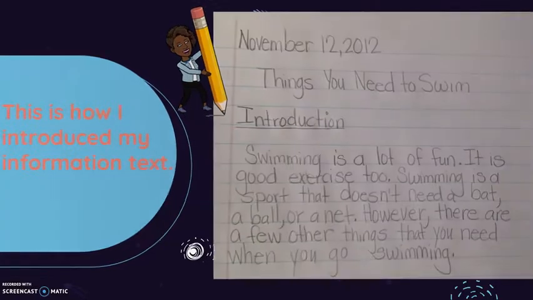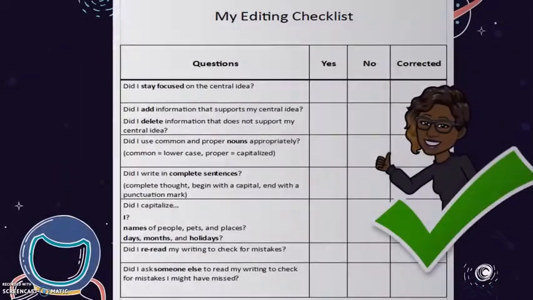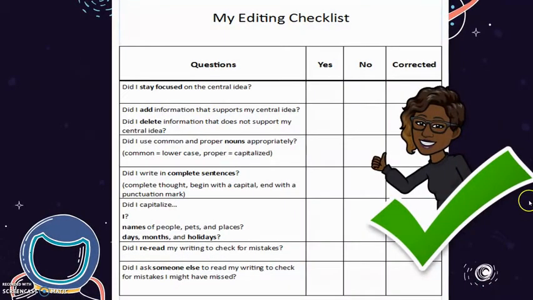So as I write, there is a checklist that I'm going to think about and use. Did I stay focused on my central idea? Did I add information that supports my central idea? Did I take away or delete information that does not support my central idea? Did I use common and proper nouns appropriately? Common nouns, once again, have lowercase. Proper nouns are capitalized. Did I write in complete sentences? Do I have complete thoughts? Do I begin with a capital letter and end with a punctuation mark?